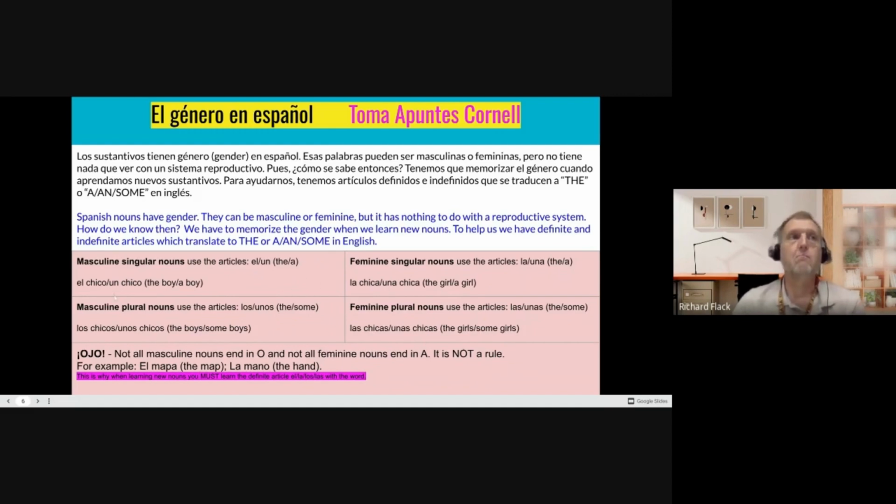You must learn that boy is el chico, so that we connect the el with chico and know that it's masculine. We must connect la chica, feminine. Here are some examples where it breaks that idea. El mapa, the map. Mapa ends in A, but it is masculine. And then we have la mano, the hand. Mano ends in O, but it is a feminine word. Again, there's no rhyme or reason to whether a noun is masculine or feminine. You must memorize as you learn.